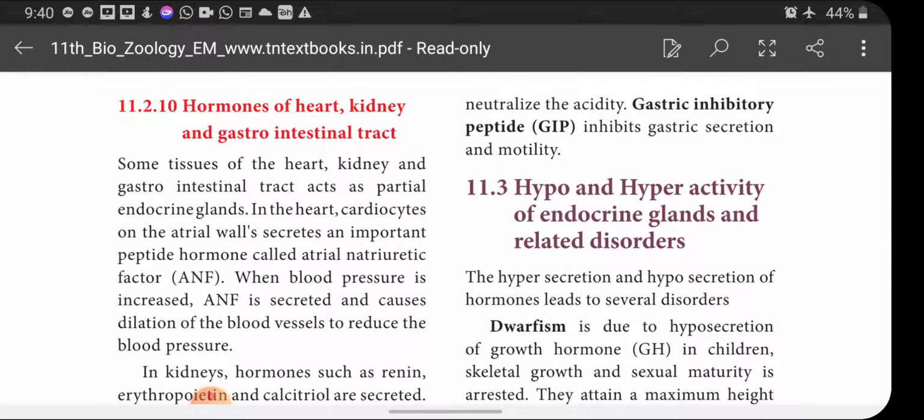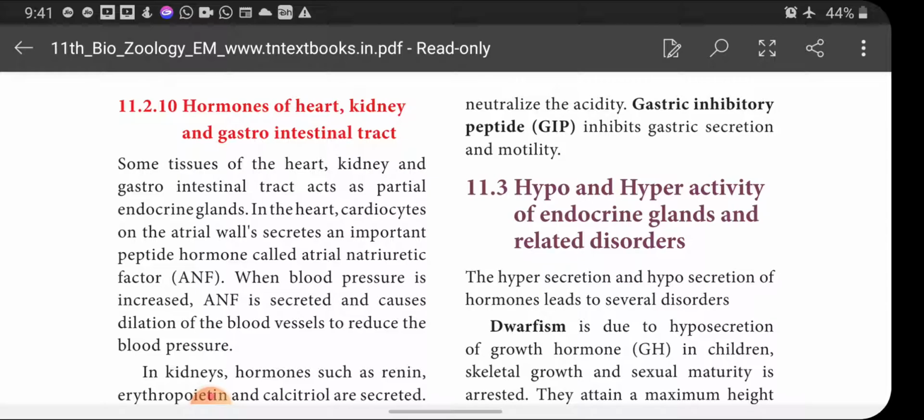Some tissues of the heart, kidney and gastrointestinal tract act as partial endocrine glands. The endocrine glands we discussed above, that is pituitary, thyroid, parathyroid, adrenal, pancreas, thymus, testis and ovary, are called permanent endocrine glands. They are always present in our body and functioning at all times.